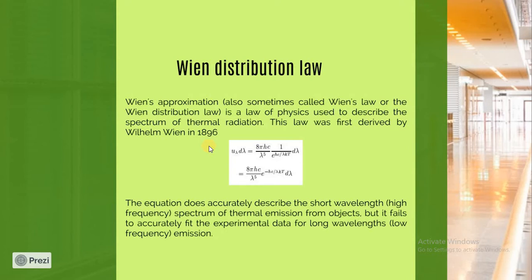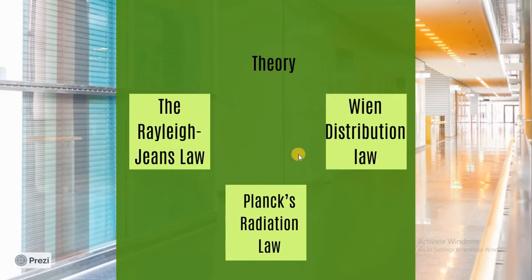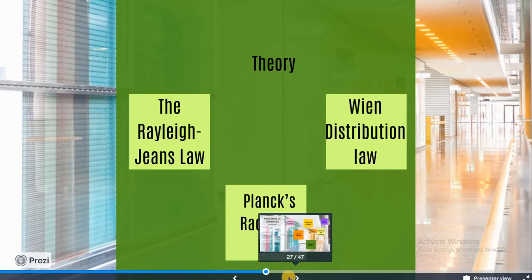Before Rayleigh and Planck gave their laws, Wien, on the basis of classical theory, gave this distribution law, and he was almost able to explain the black body radiation graph for shorter wavelength, but it started to fail for the higher wavelength region, and he was not able to give any explanation for the failure. So half of the graph he was able to explain. This we'll see here also. So this is the theory behind what we'll be using in our experiment.